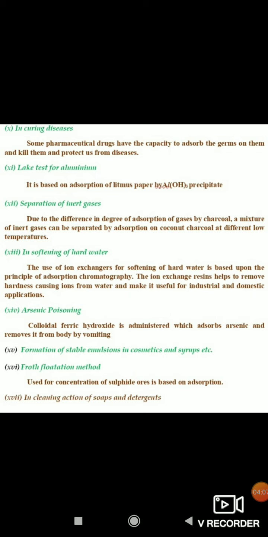The next one is in curing disease. Some pharmaceutical drugs have the capacity to adsorb the germs on them and kill them and protect us from diseases.